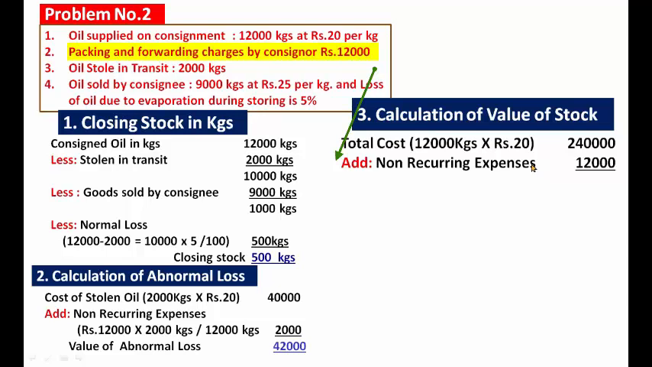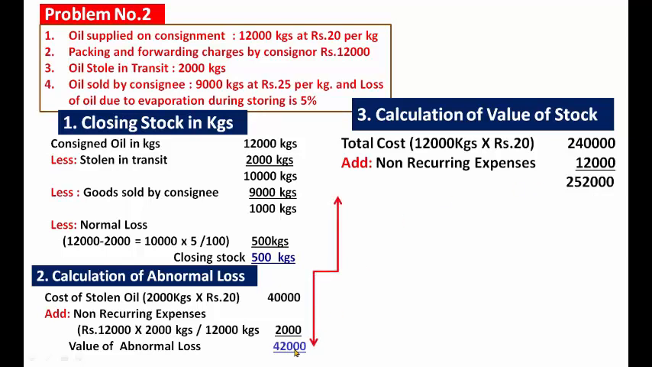So you have to add only the non-recurring expenses paid by the consignor, rupees 12,000. Packing and forwarding charges by the consignor are non-recurring expenses of 12,000. 2,40,000 plus 12,000, how much? 2,52,000. Okay, now how do we make it less abnormal loss?